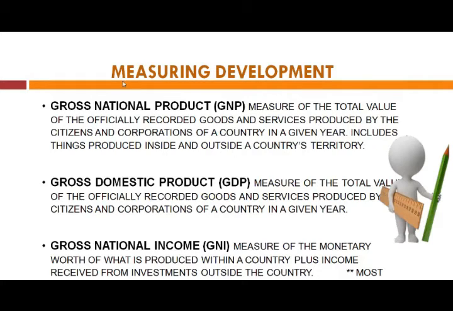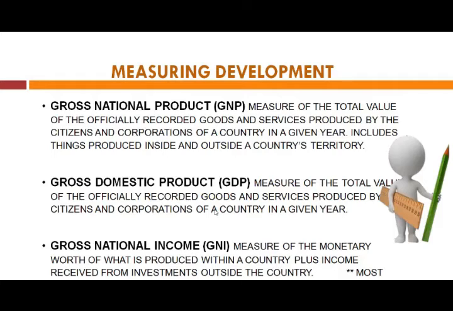Similarly, what is the difference between GNP and GDP? Basically, GDP means whatever final goods are produced within the domestic territory of a particular country will be considered under GDP. But what is GNP?